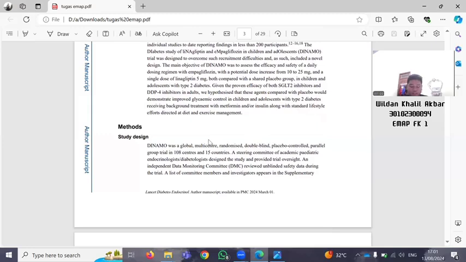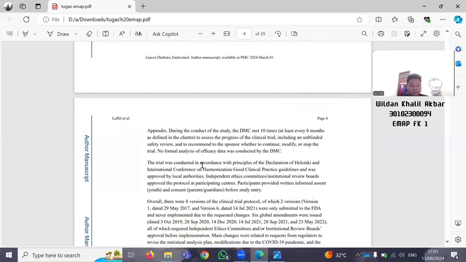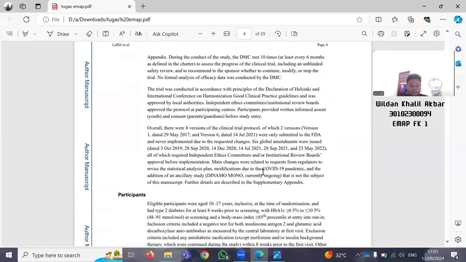Next to 3B. In 3B, we can find important changes: a request from the regulator to revise the statistical analysis plan, modification due to the COVID-19 pandemic, and the addition of an ancillary study, DINAMO MONO, currently ongoing, that is not the subject of this manuscript. Further details are described in the supplementary appendix.